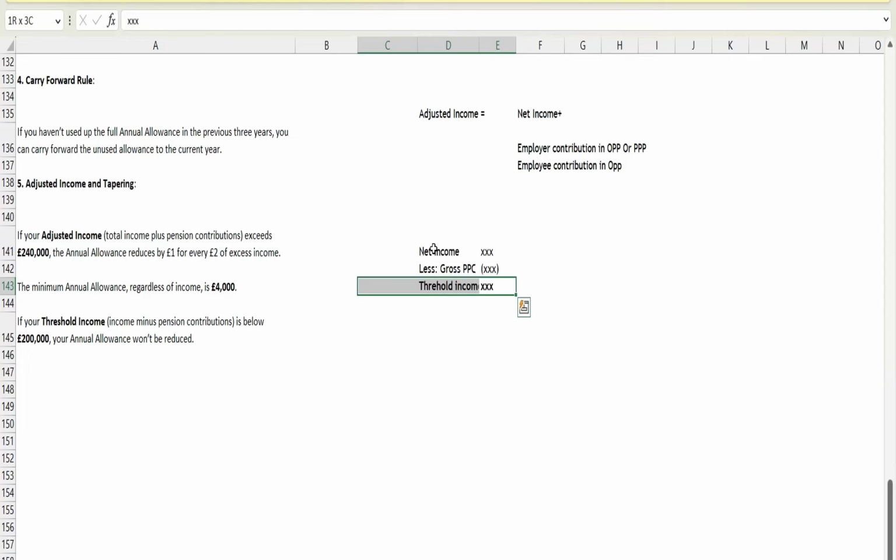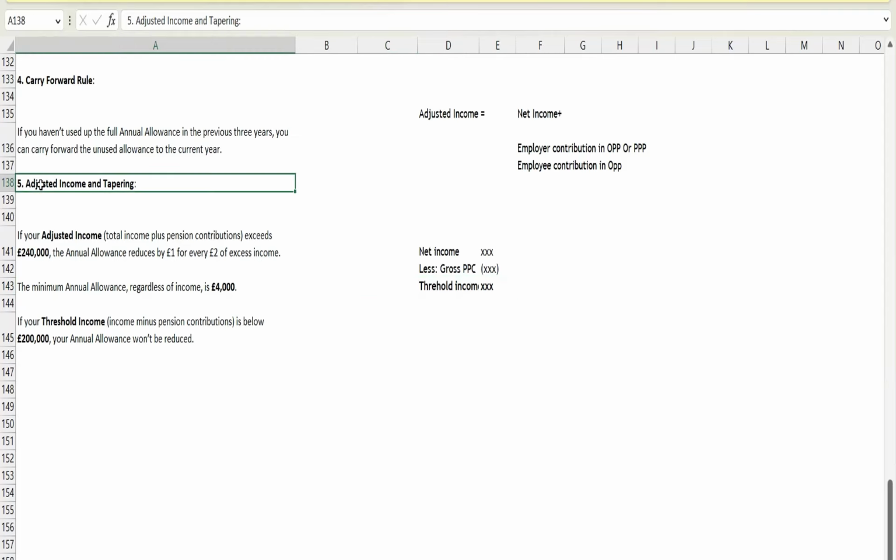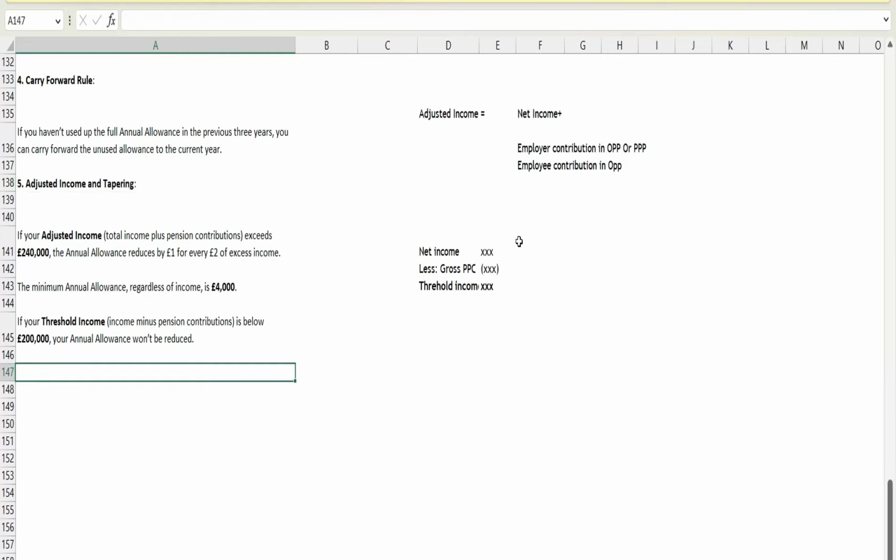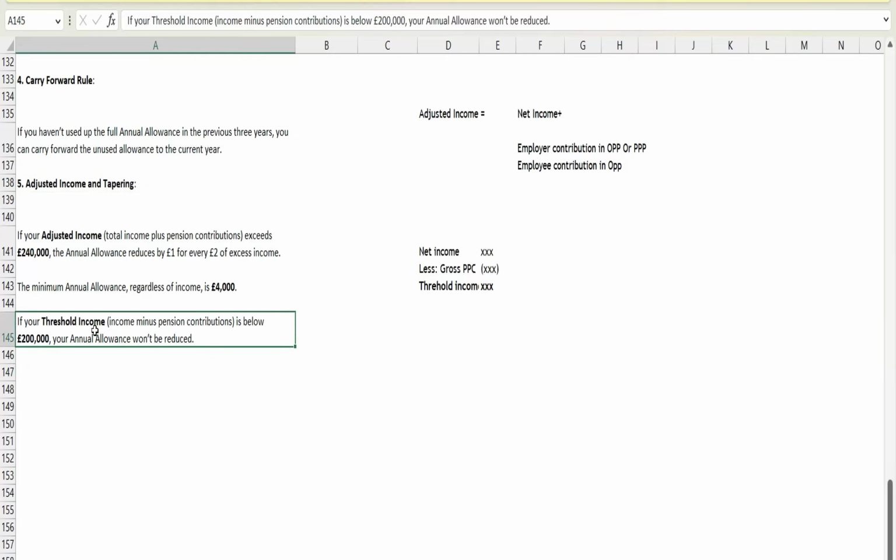Okay, so if it exceeds, then the AA will also be diminished. Diminished means it will reduce. Got my point? Okay, so it means both the criteria need to be met. One was the adjusted income, the other was the threshold income. Okay, and if it is below the 200,000 limit, then the AA will not be reduced. Okay, so this is all about the concept of an annual allowance.